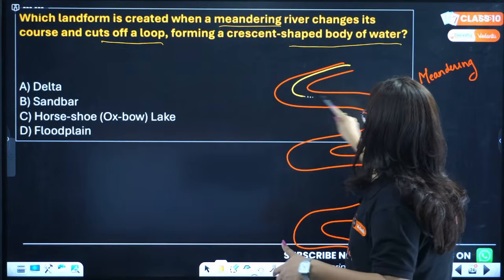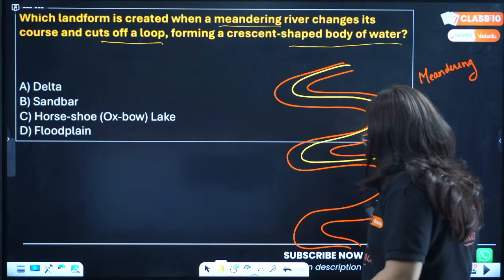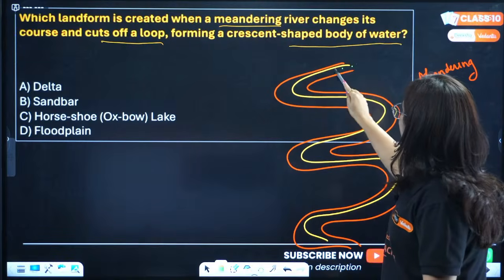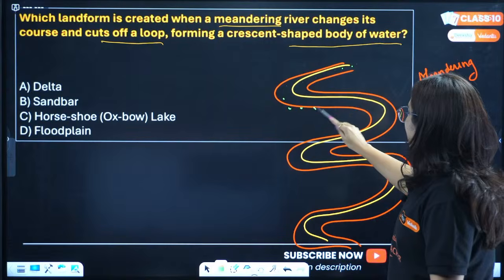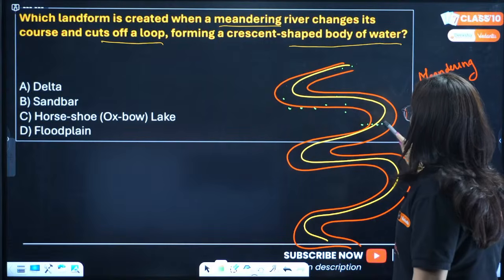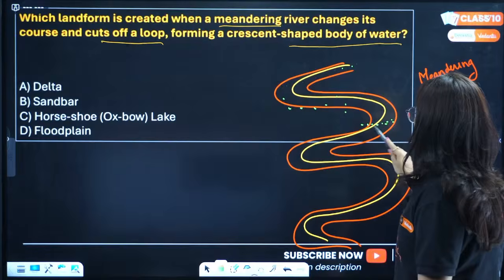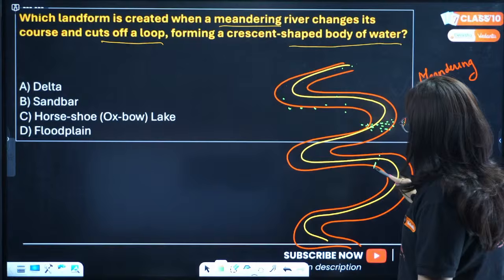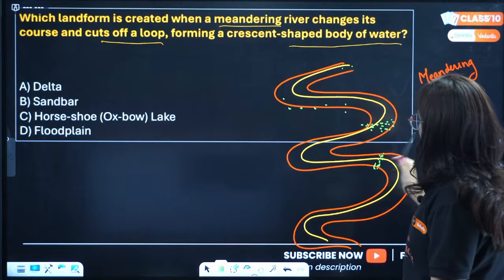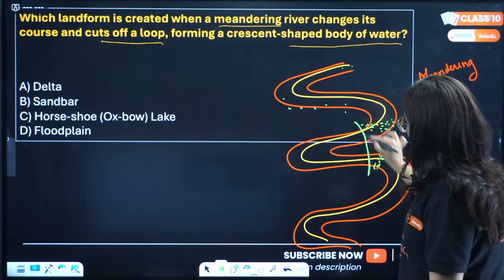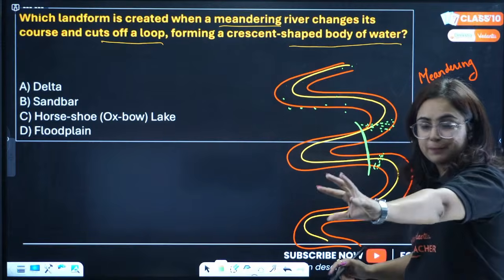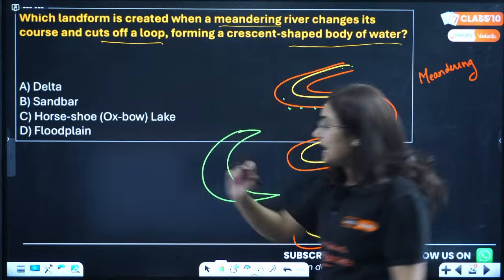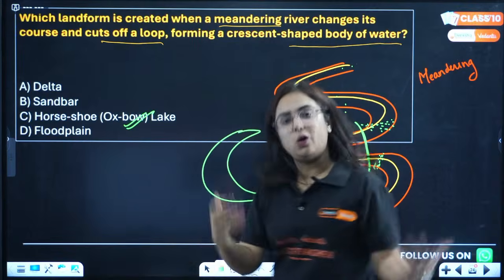River is also flowing. Now, this river along with it brings what, beta? Along with it brings the sediments. Sometimes these sediments get deposited a lot over here. Like the sediments are depositing over here, and this particular landform separates away, forming a crescent shaped lake, that is known as Oxbow Lake or Horseshoe Lake.